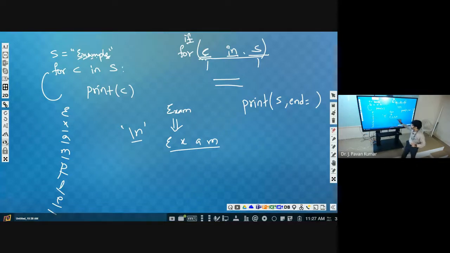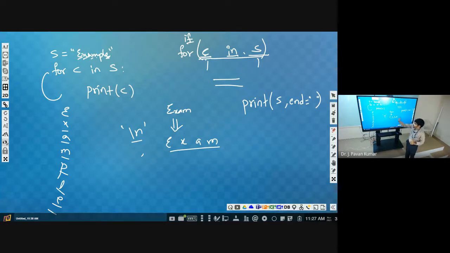But our requirement is that after printing a certain character, we don't want it to end with a new line character. We want it to end with a space. So this end we have to specify as a space, within double quotes. So that after printing this, it will end with a space instead of a new line character. After printing E, we can give a space. Next, after printing X, we can print a space.